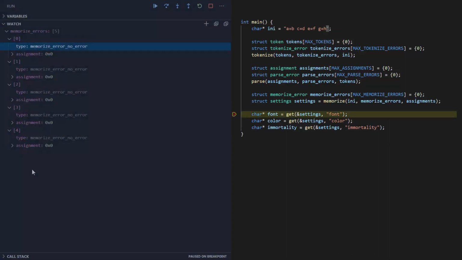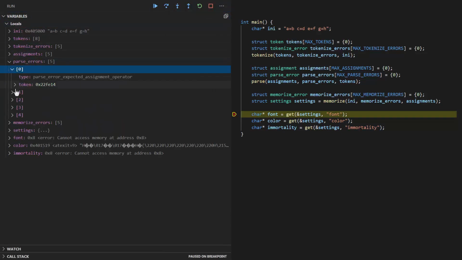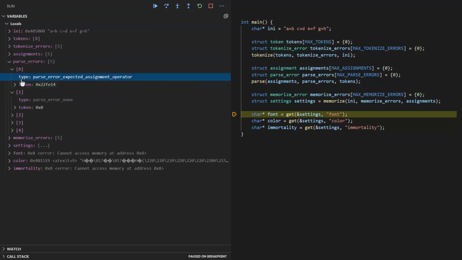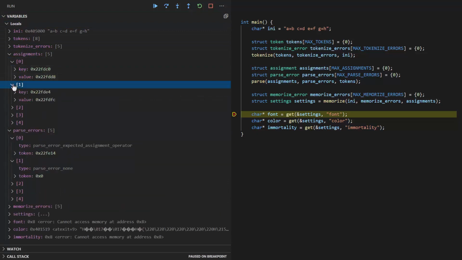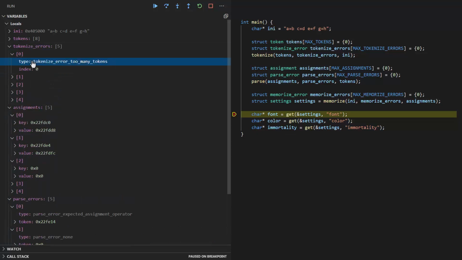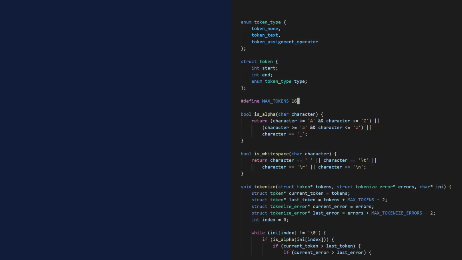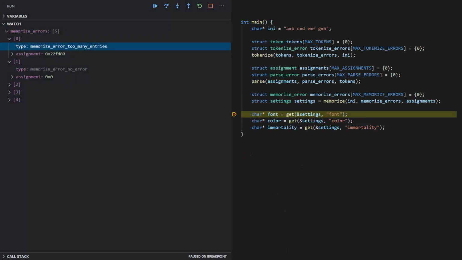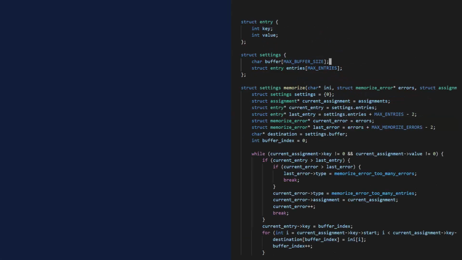Run, run, run. Wait, why are there no errors? Did something go wrong in the parser? Expected assignment operator? Why does it only parse 2 assignments? Ah, okay, too many tokens. Yeah. Well, it proves the usefulness of error handling, I suppose. More tokens. And now there are too many entries. Good. But that's not the only thing that could go wrong in the memorizer.